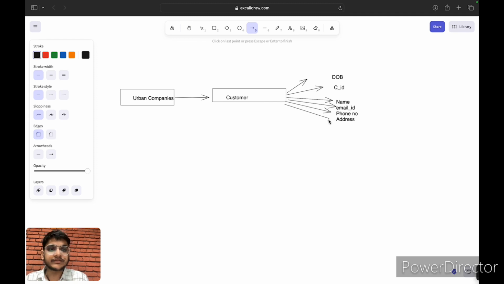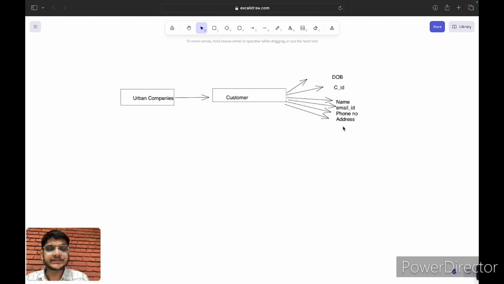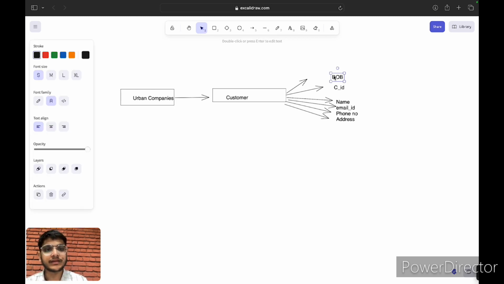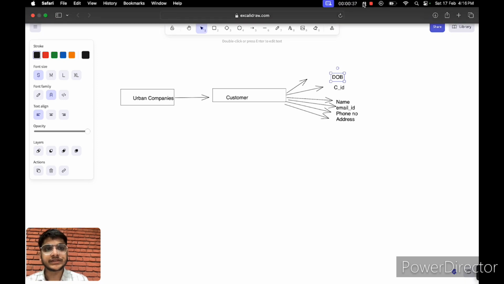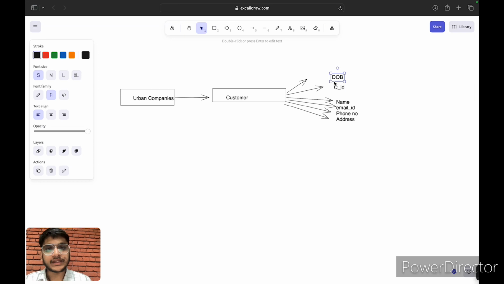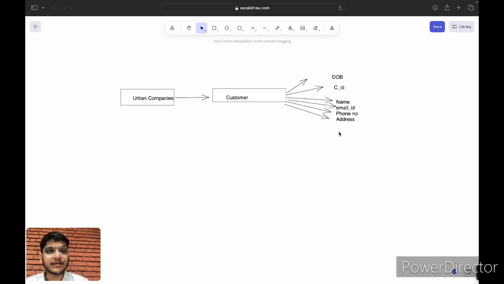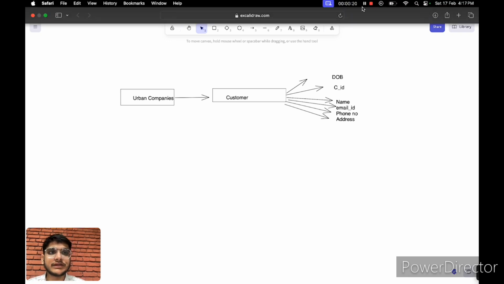These are the attributes of the customer entity. Here date of birth is our derived attribute. From date of birth we can find the age of a customer. And here address is a multi-valued attribute. Multi-valued attributes are those attributes which have different values for a single entity.